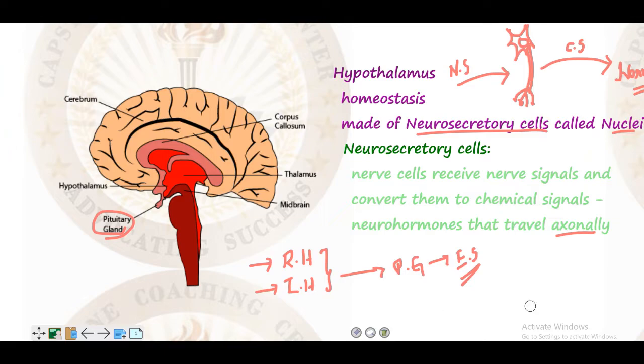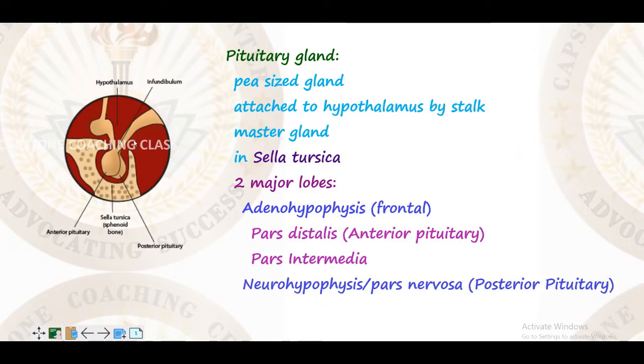It is directly present below the hypothalamus. This stalk-like structure is nothing but a connection between the hypothalamus and the pituitary gland.